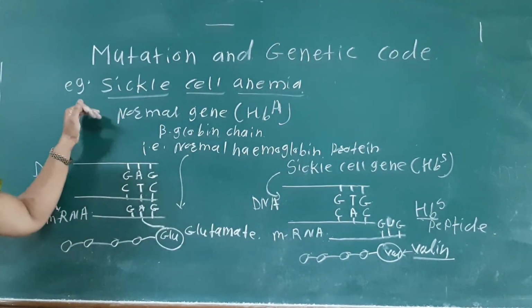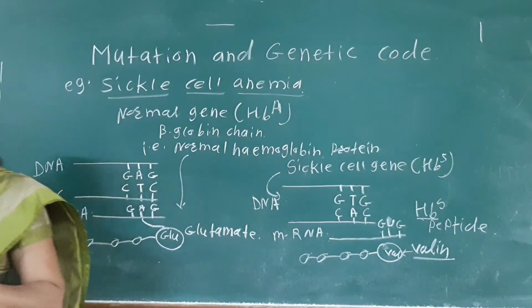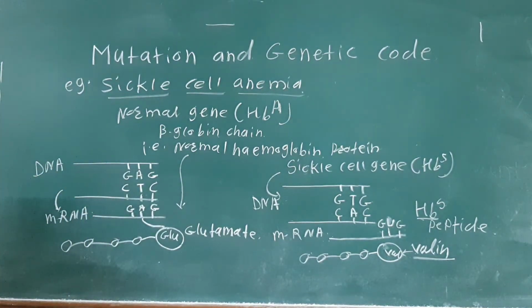So this HbS protein is not responsible for the normal hemoglobin function. It is the example of sickle cell anemia.